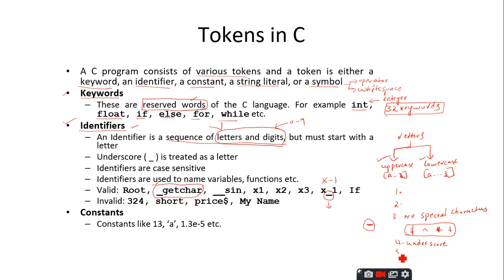Next, after this, another rule that you should follow for the identifier is identifiers are case sensitive. This is very important. The C programming language is case sensitive. What do you mean by case sensitivity? Means it is sensitive to case. What is this case? Case is nothing but the uppercase or lowercase. So, if I define that it is sensitive to case, by this I mean that the uppercase letters and the lowercase letters are treated differently.